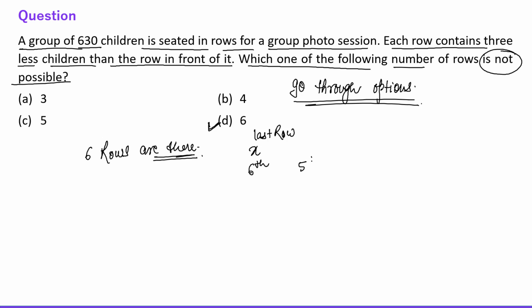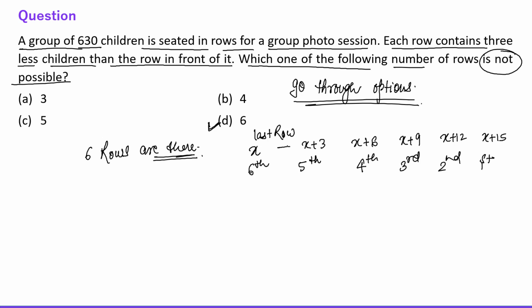Then the 5th row is what? x plus 3, right? In the last row we have x candidates, then in the 5th row we will have x plus 3 candidates. Then we will have x plus 6 candidates in the 4th row, and in the 3rd row x plus 9 candidates, then x plus 12 candidates, and then x plus 15 candidates, right?